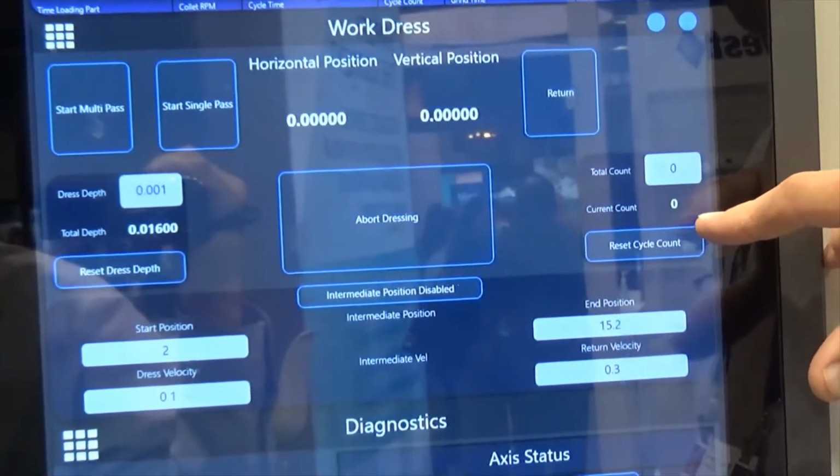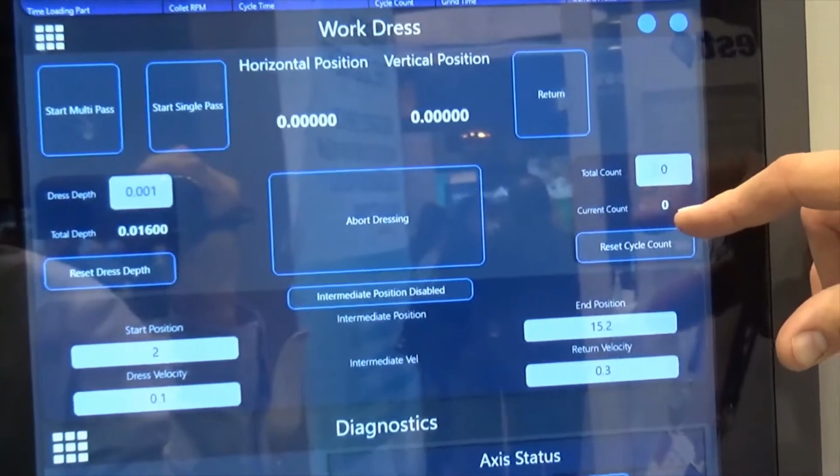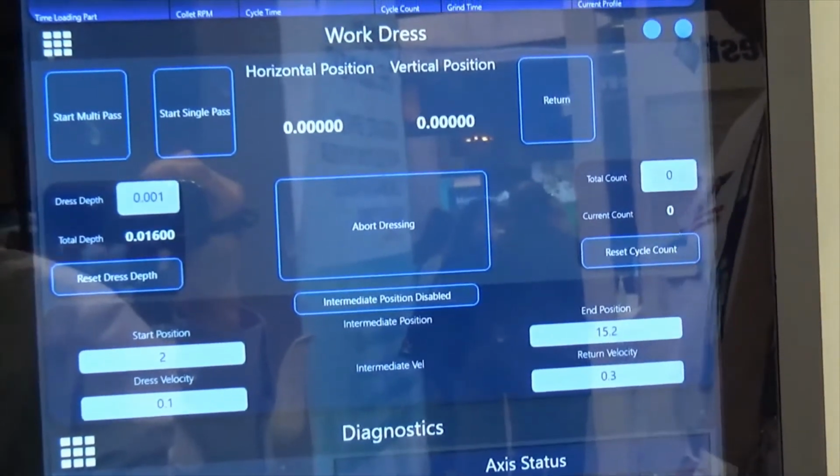We can also reset our cycle counts. So if you're halfway through, do you want to reset? You can press reset there, and it zeros things out.